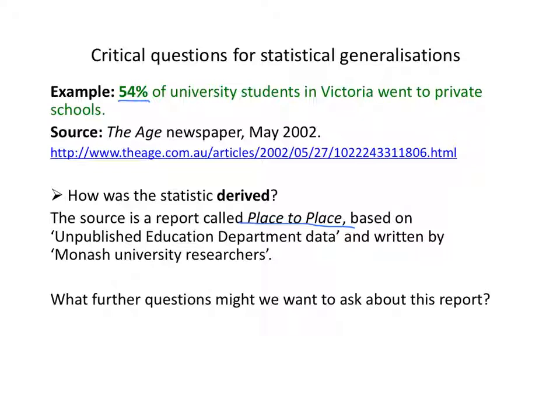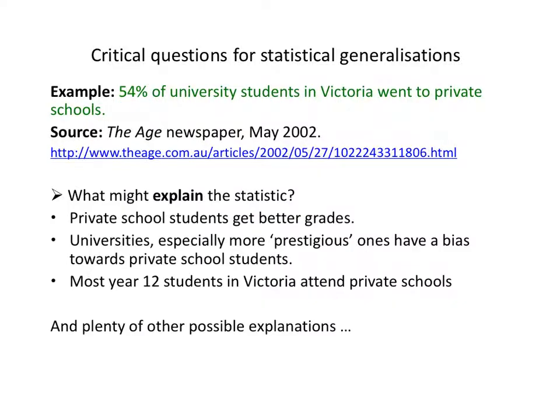Let's suppose this is true, though, that 54% of university students in Victoria went to private schools. What might explain that? Why would it be the case that most university students went to private schools? Just pause the video for a moment and think about some possible explanations of this statistic. Well, here are some possible explanations that might have occurred to you. Private school students get better grades. Notice that is itself a statistical generalisation.